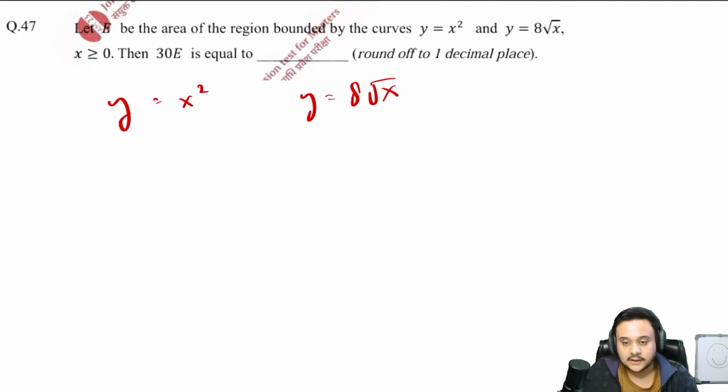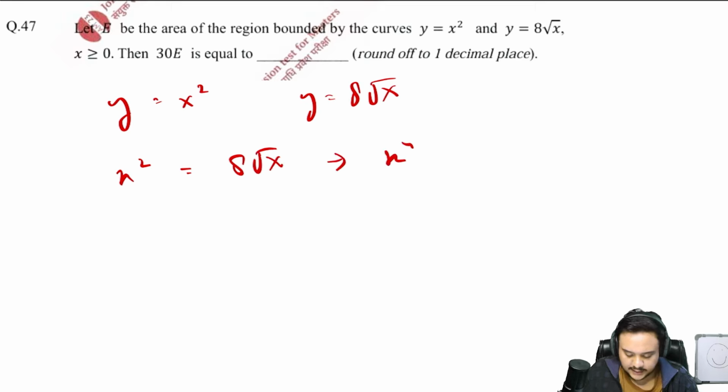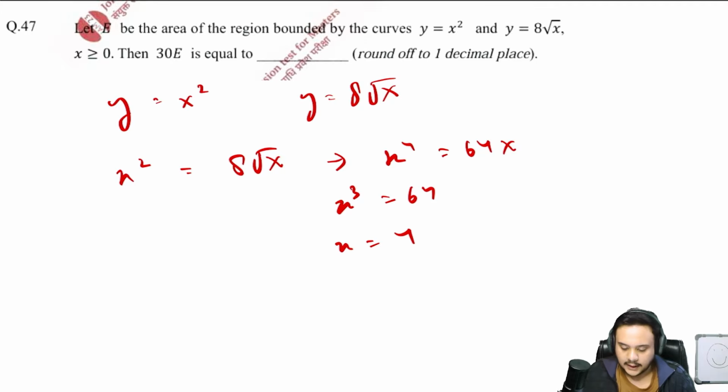So first of all, let us just find out the points where these two curves are intersecting each other. x square is equal to 8 root x. If you square both of these up, you will get x^4 is equal to 64x. x cube is equal to 64, x is equal to 4. And you are given in the question that x is greater than or equal to 0. So that is why when we use the integration, we are going to start from 0.